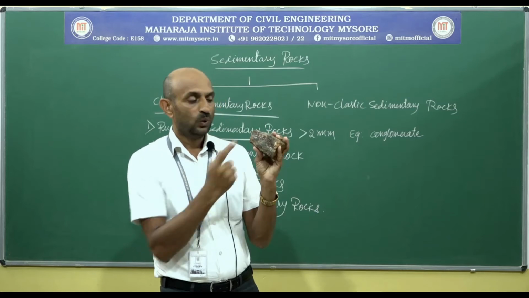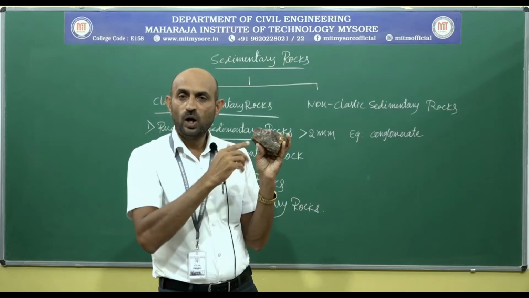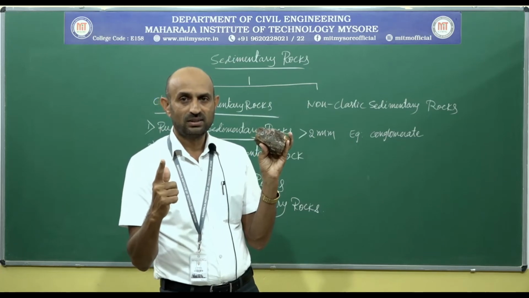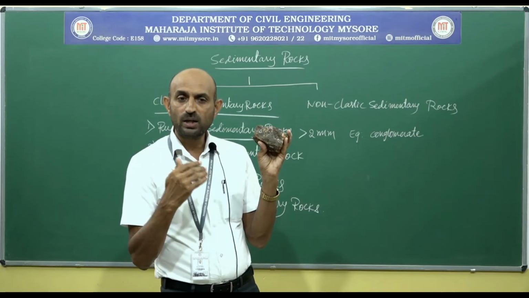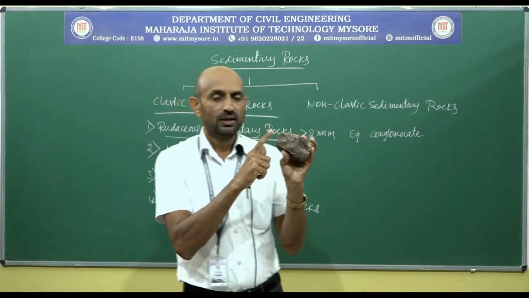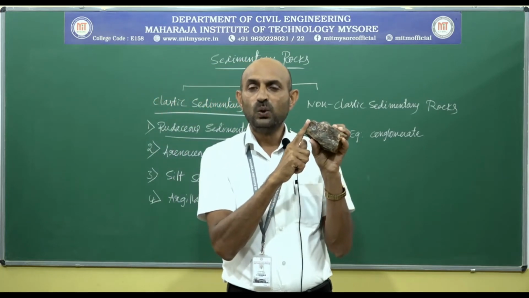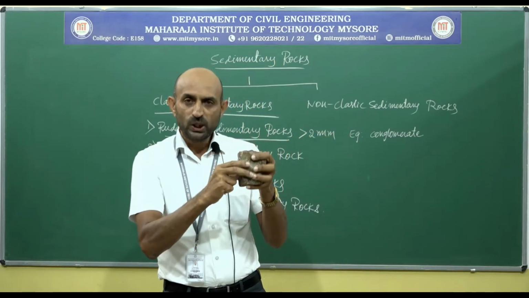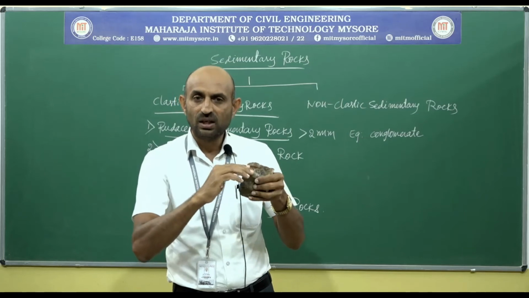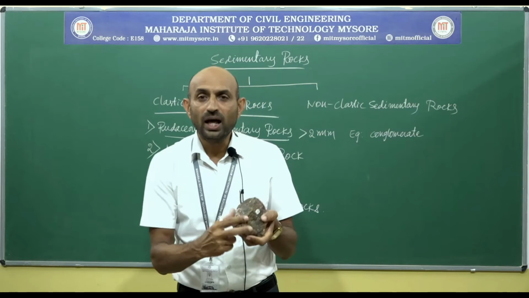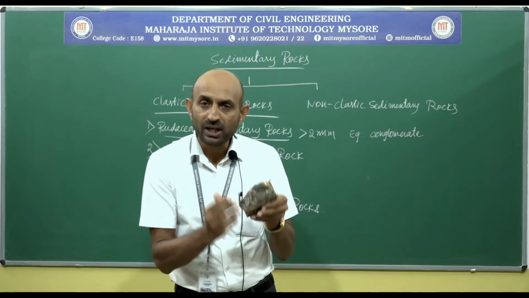Why? When these clasts have been transported longer distances for a prolonged period of time, what happens? It loses its angularity. When this clast is rolled along its path, the angularity will be removed due to friction.